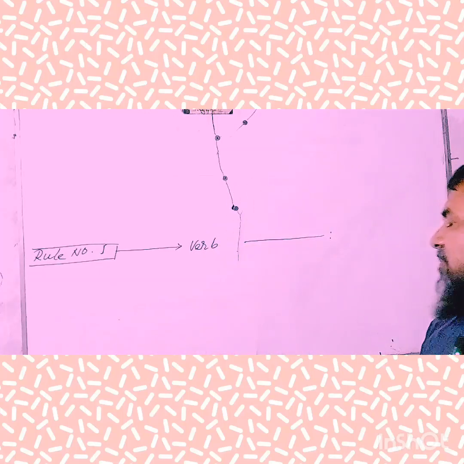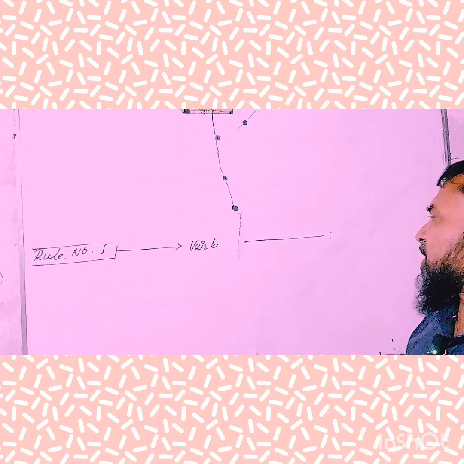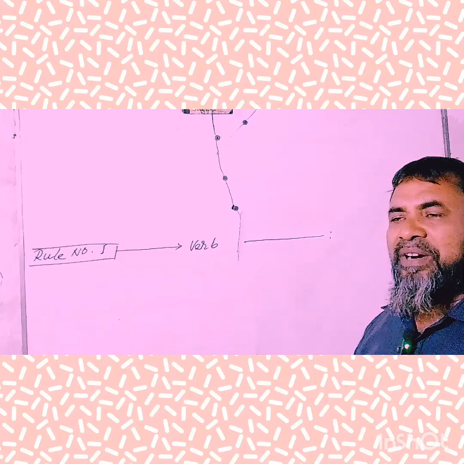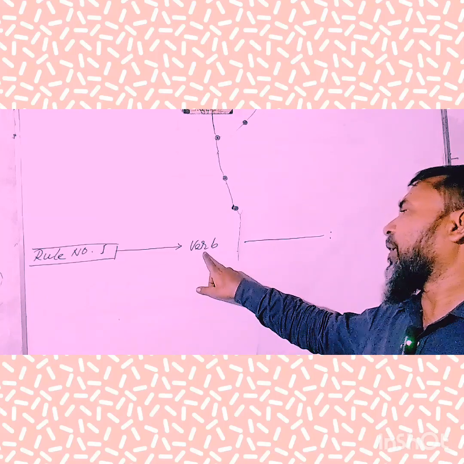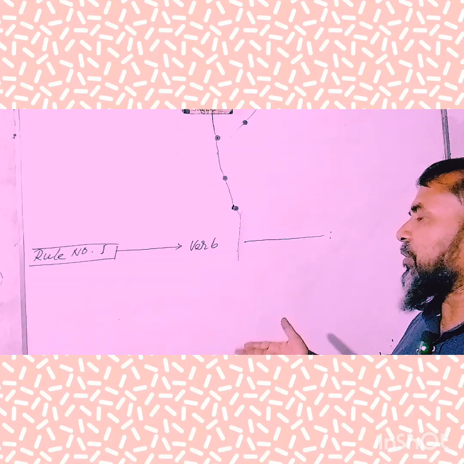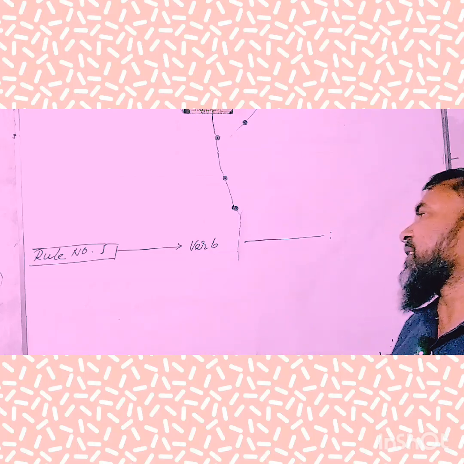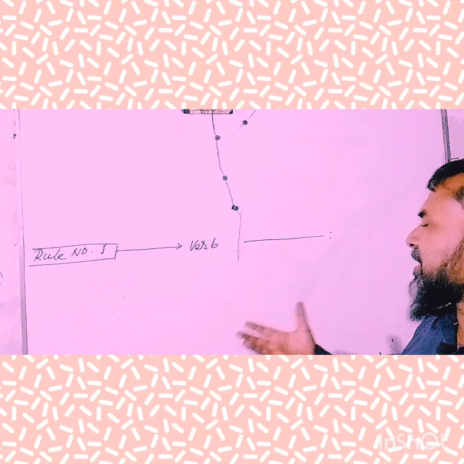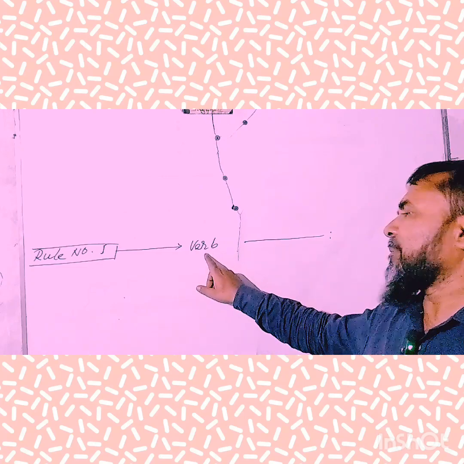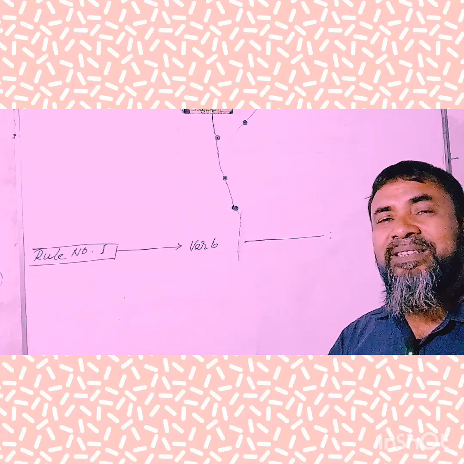In rule number one, my dear learners, I am trying to show you various kinds of structure, especially starting word verb. If you notice any sentence which is started with a verb, you'll have to convert such kinds of statement from active to passive. You'll have to follow the structure. The main precondition of this rule is starting word verb.